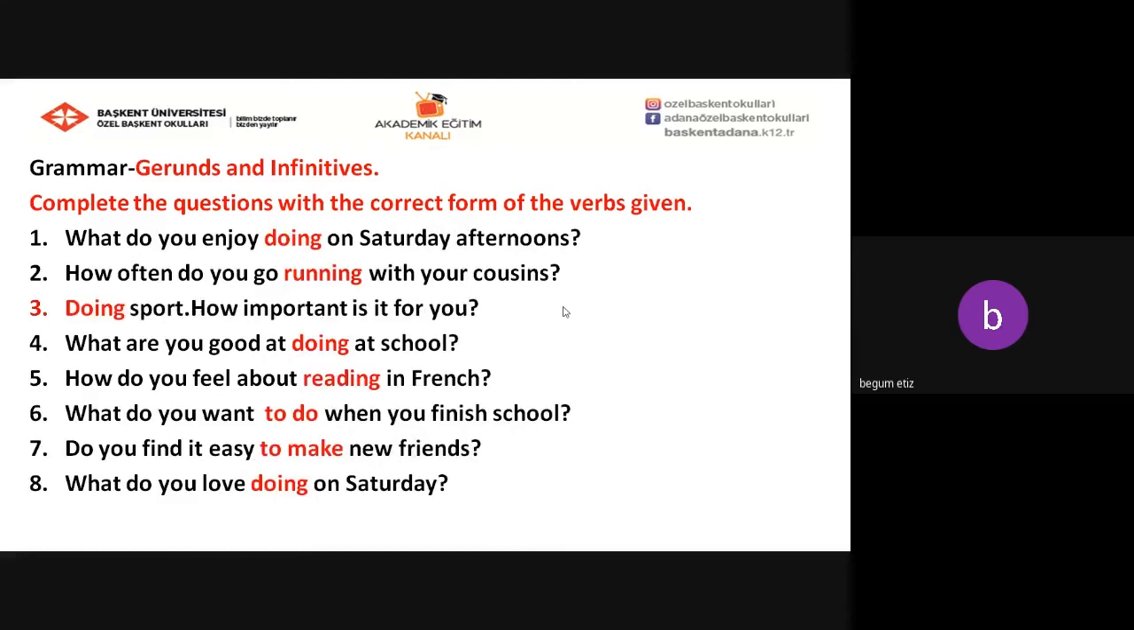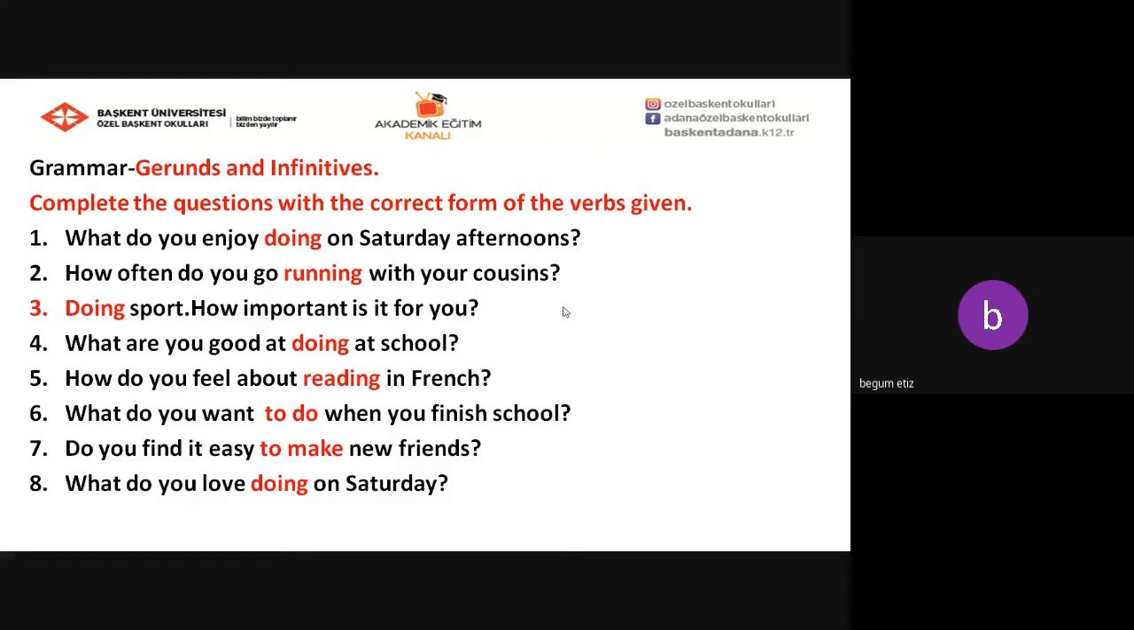Okay, can we say that? What do you enjoy doing on Saturday afternoons? How often do you go running with your cousins? Doing sport, how important is it for you? What are you good at doing at school? How do you feel about reading in French?